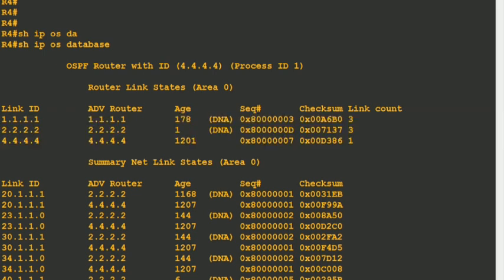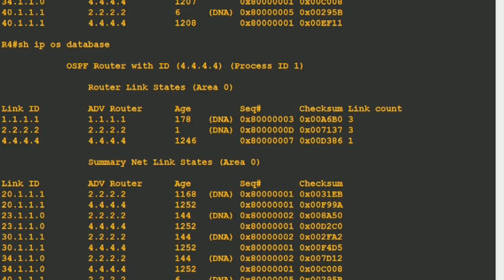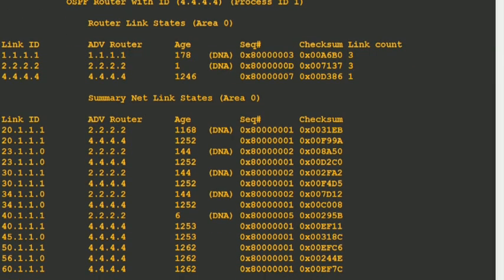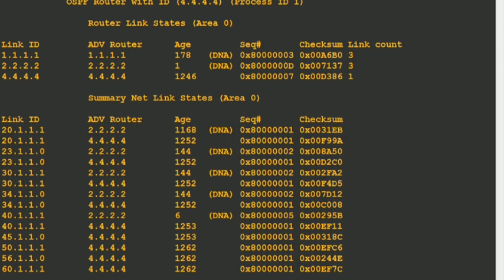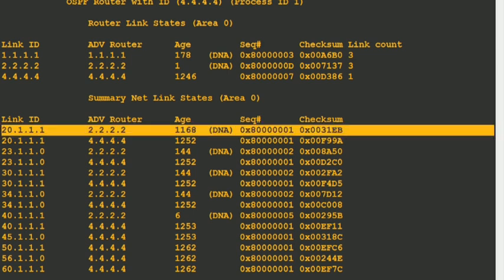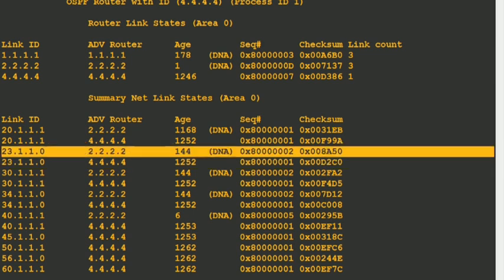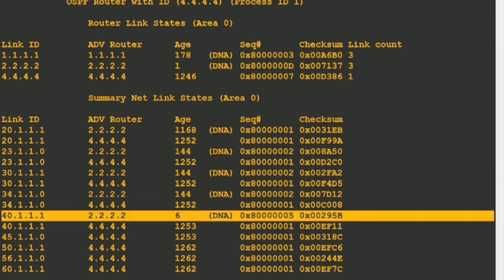It will always remain as 1780 and 1 only. Wait. Just wait. Right? So this time the DNA bit has been set on them. Now, it received some summary LSAs as well from R2. You see? And the DNA bit is set on that, because if R2 has generated any summary LSA for area 0, it means they will come through the virtual link. That is why the DNA bit is set on them. This 20's, 30's, 34's network, 40's prefix as well.